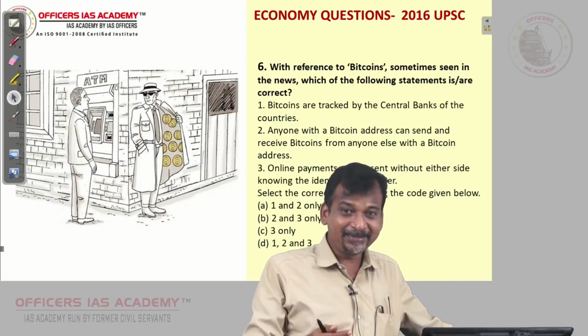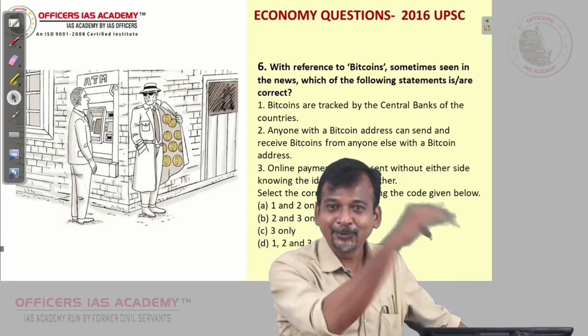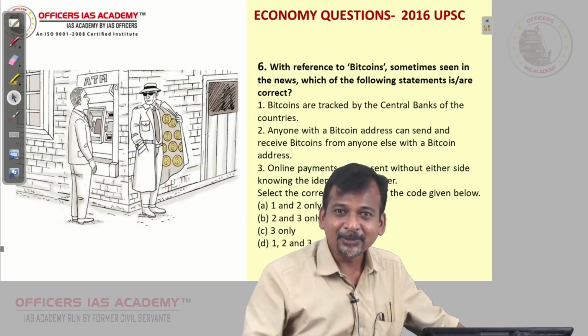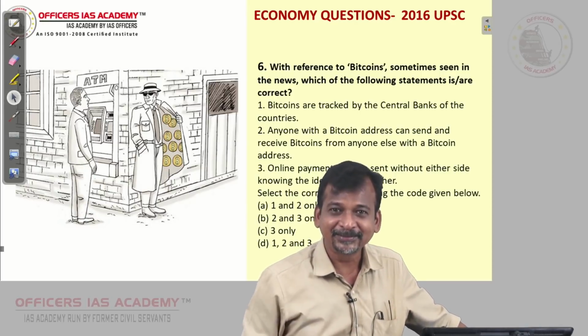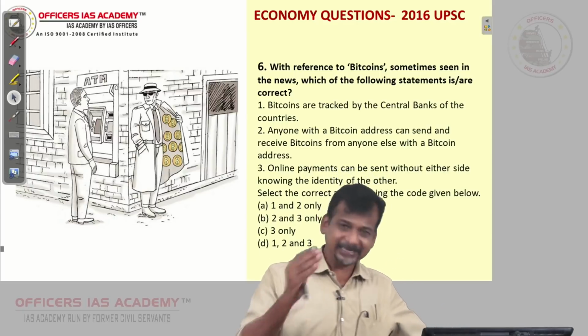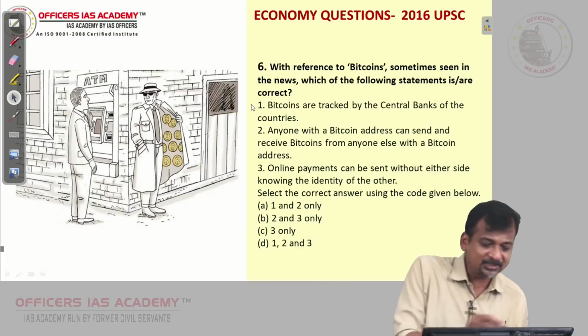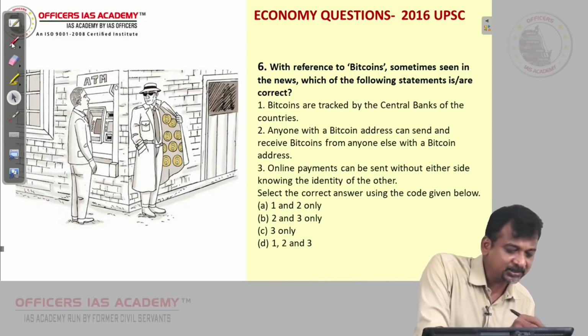Why? The moment it happens, their entire role will go, all will transact through bitcoins, then there is no need of scheduled commercial banks, yes or no, no need of RBI itself. So RBI is against it, or any other central bank. Even China has banned it, I heard. So one is not there, okay, one is not there.